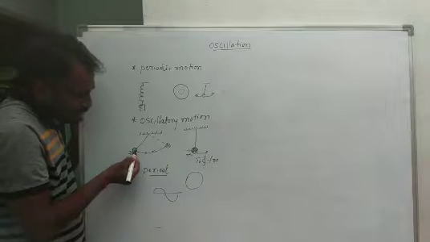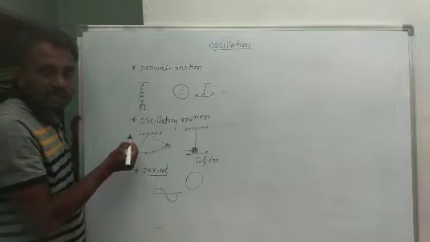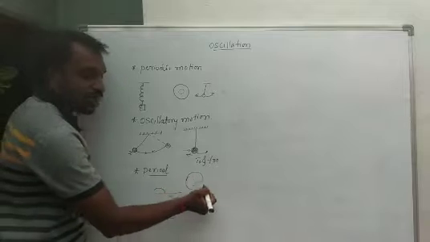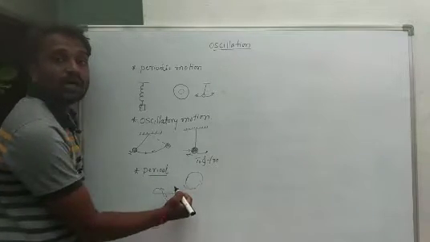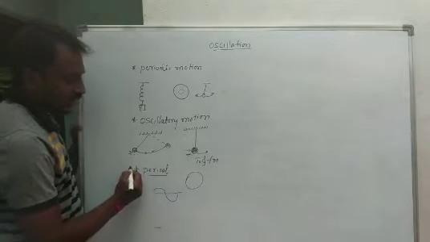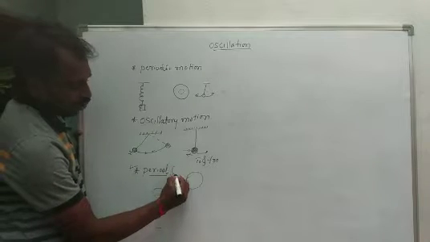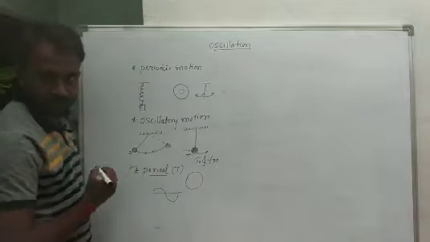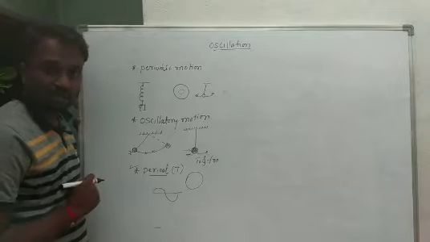How much time is taken to complete one oscillation, or one circle, or one wave? That's what we consider the period, and the period is always represented by capital T, because period means time.